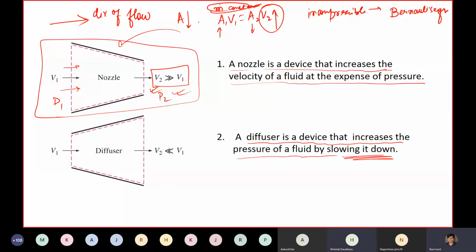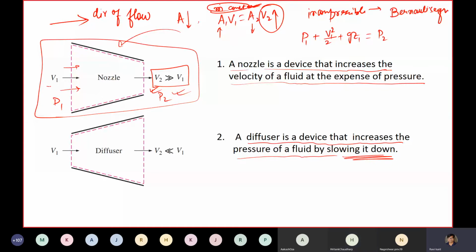So Bernoulli's equation tells us that the pressure and energy are constant throughout a streamline.